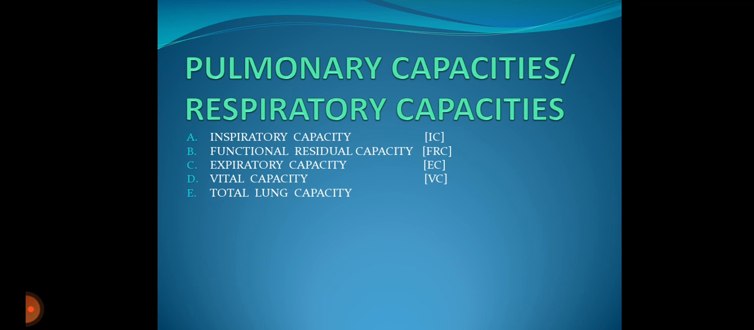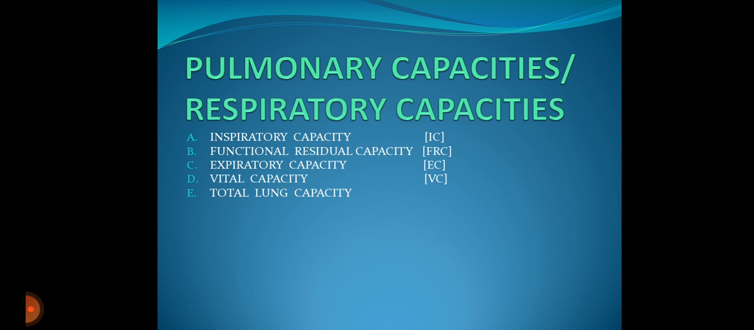Next topic is pulmonary capacity, or we can say the respiratory capacity. When two or more of respiratory volumes are considered together, pulmonary capacities are obtained. It can be IC, inspiratory capacity. It can be functional residual capacity, expiratory capacity, vital capacity, and total lung capacity.